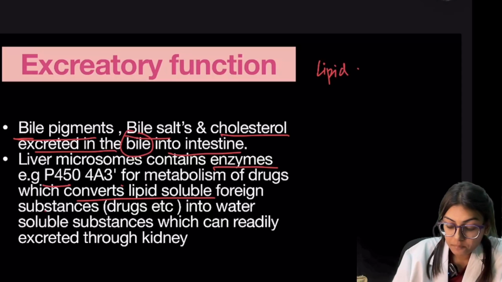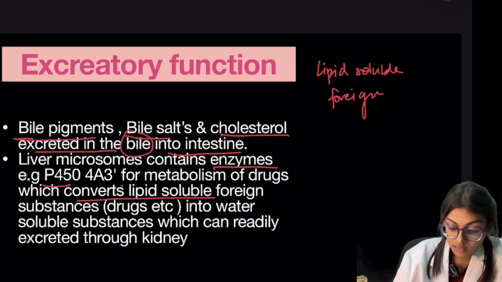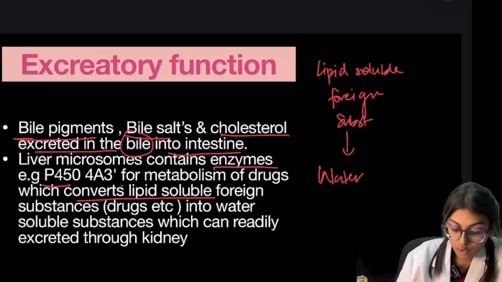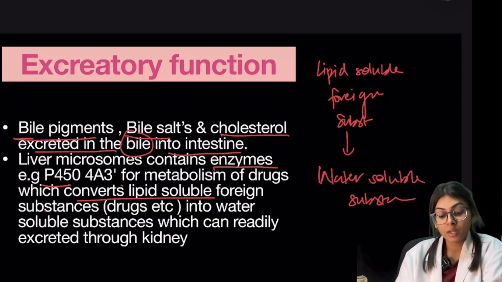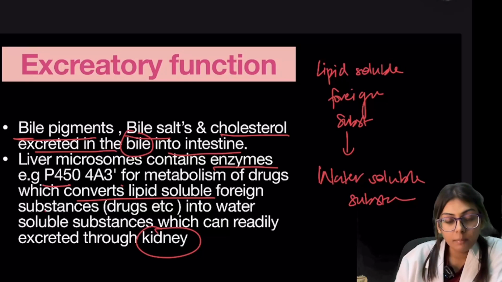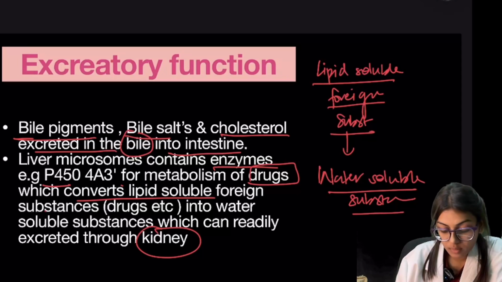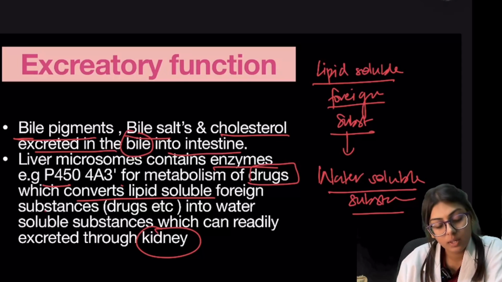which convert lipid soluble foreign substances to water soluble substances, which can readily be excreted through our kidney. So liver microsomes contain enzyme P450 4A3 for the metabolism of the drugs, which converts a lipid soluble foreign substance into water soluble substance, and which can readily be excreted through kidney.